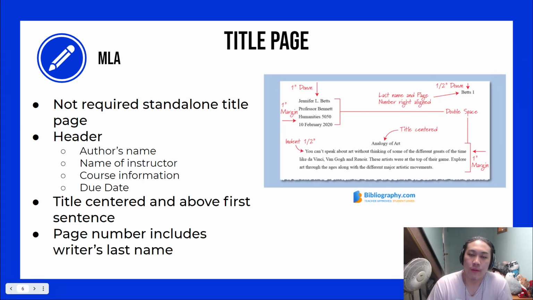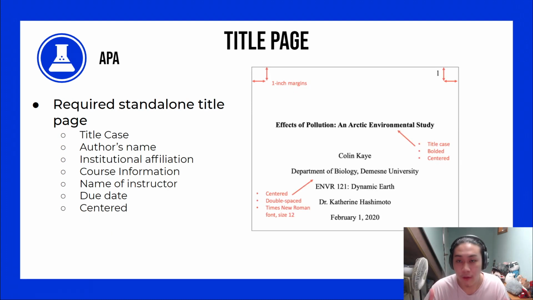Next up, we'll be on title pages. So we'll be talking about the MLA style right now. The MLA style does not require you to create a standalone title page. However, you might be instructed to create a title page, but the majority of the time you wouldn't be, so we'll just skip over that for now. You'll have to create a header on the first page. The header should include your full name, the name of the instructor, the course information, and the date of submission, all in that order, top to bottom. The title will also be centered and above the first sentence, and the page number will also include the writer's last name.